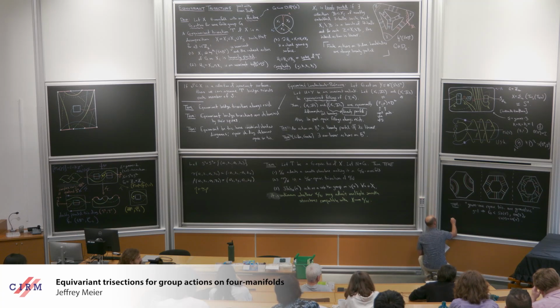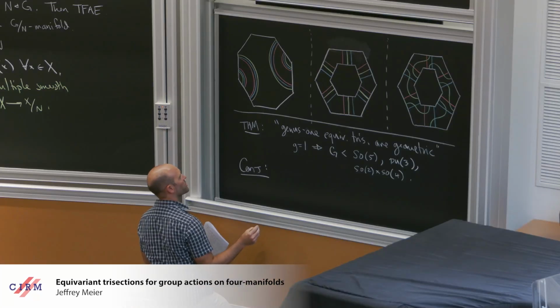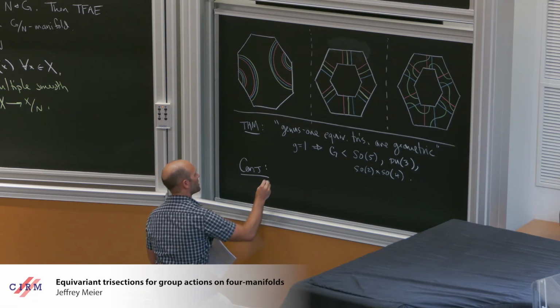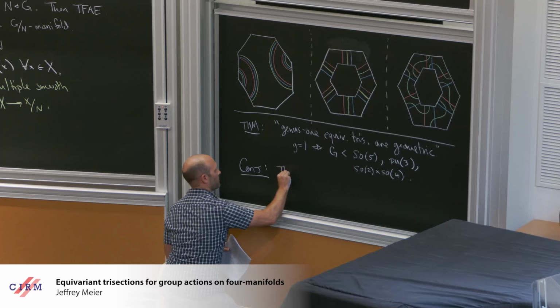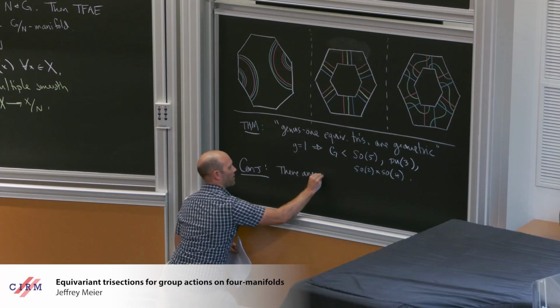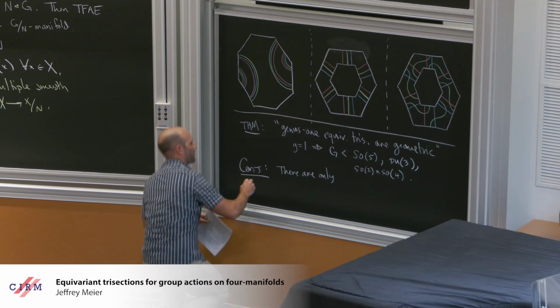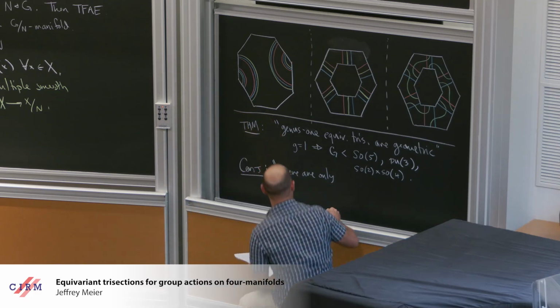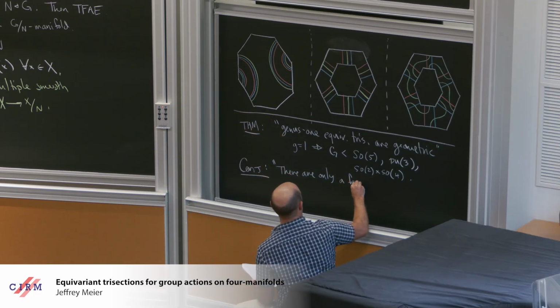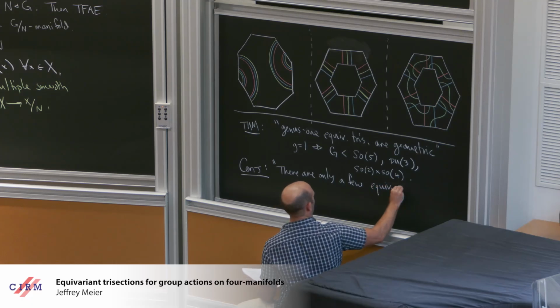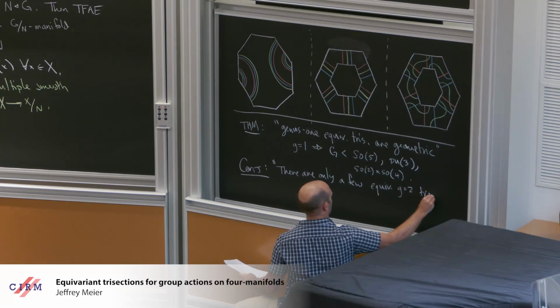And then maybe I'll finish with a conjecture, which we weren't quite able to prove, so the result isn't in the paper. Let me phrase it like this: there are only a few equivariant g equals 2 trisections.